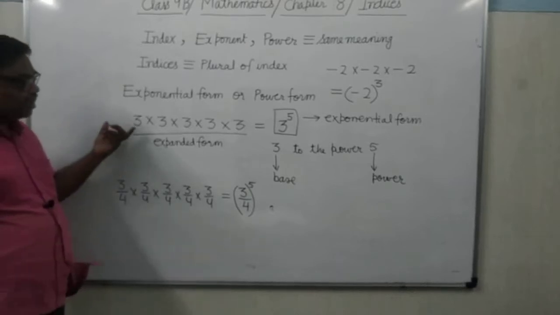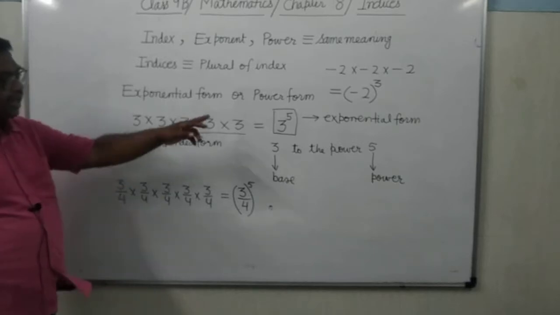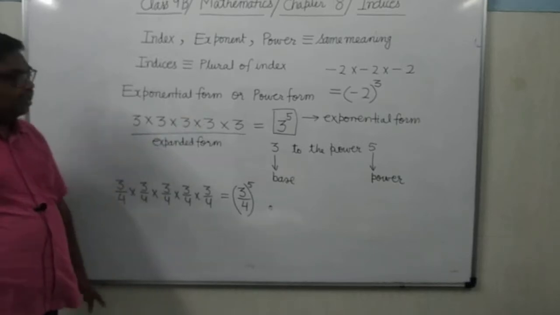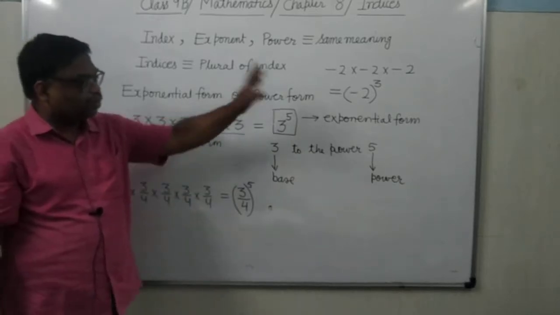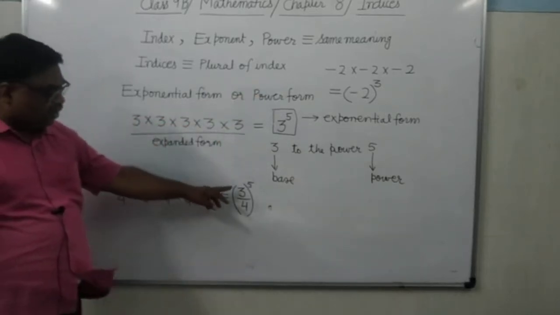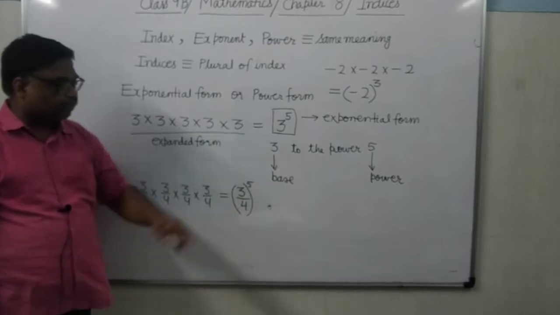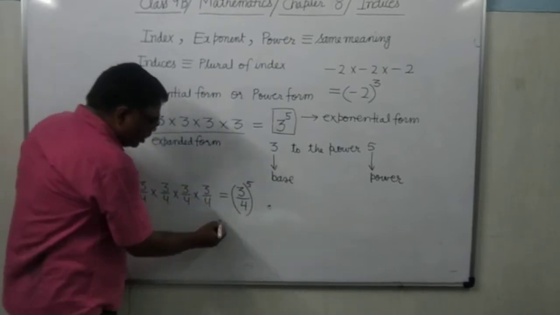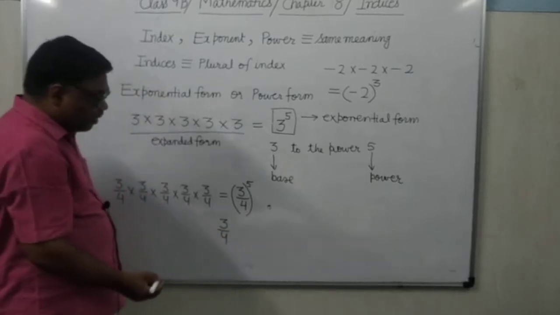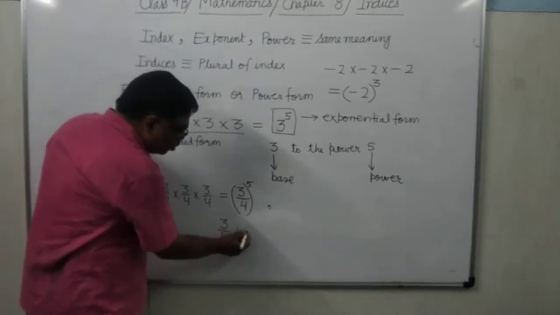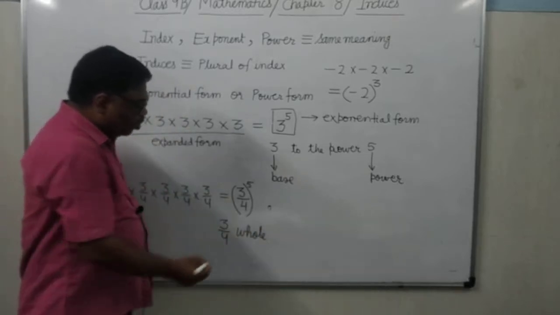If any mathematical expression is given in the expanded form, you can write it in the power form in this way. This is known as exponential form. We will read it as 3 by 4 whole to the power 5.